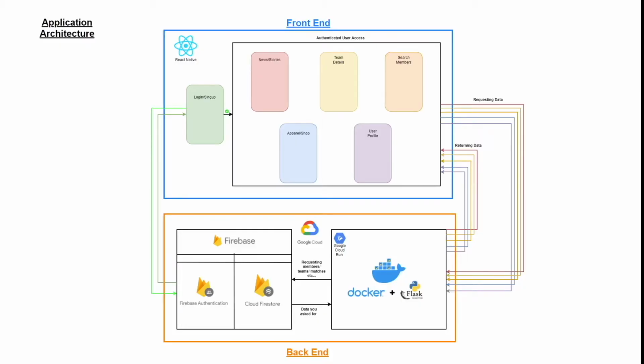Okay, so the first thing I want to go over is the overall application architecture for the program. We're going to be jumping into the front end and back end and covering a high-level explanation of all of the components that we're using. We'll start with the front end. The front end's the client-facing thing, so anytime a user's interacting with a website or an application, what they're actually seeing on their screen is considered the front end.